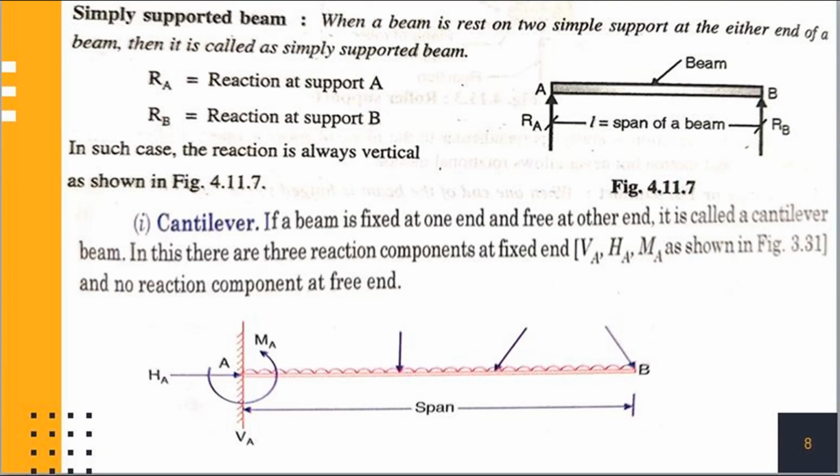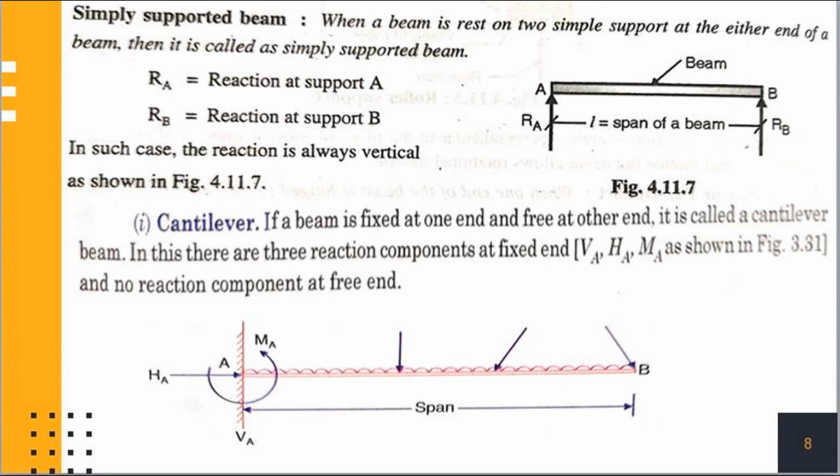There is one reaction component at each end, that is Ra and Rb. They act at right angles to the support. This type of beam can resist forces normal to the beam axis. In other words, the equilibrium condition that summation of forces parallel to axis equal to 0 is to be satisfied automatically by the loading conditions. Hence, two equations of equilibrium are available.